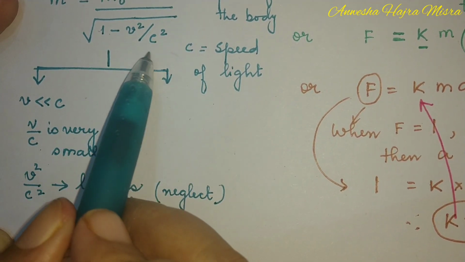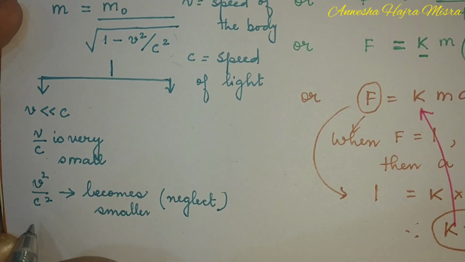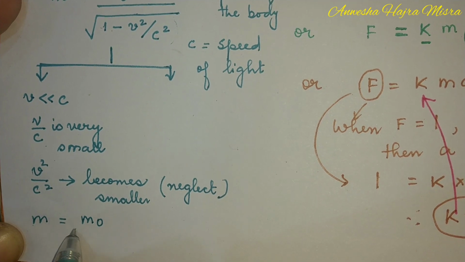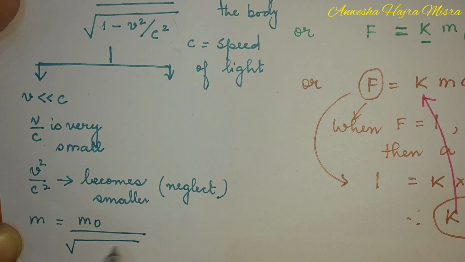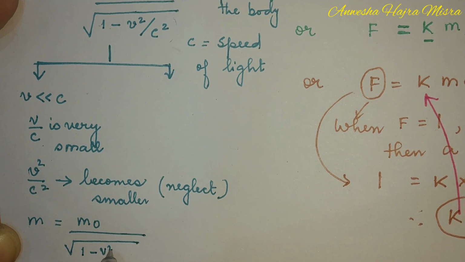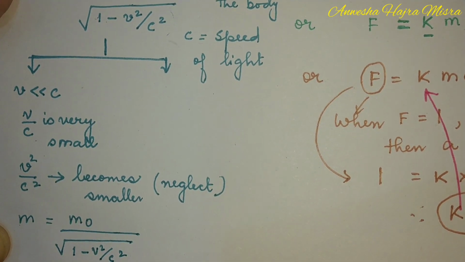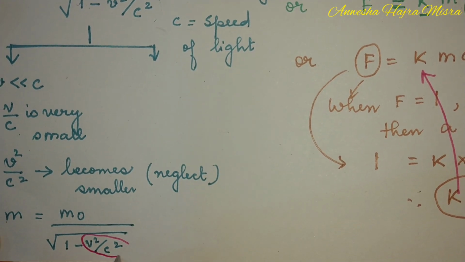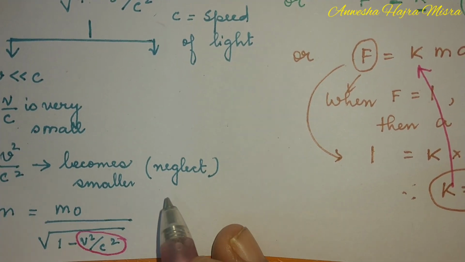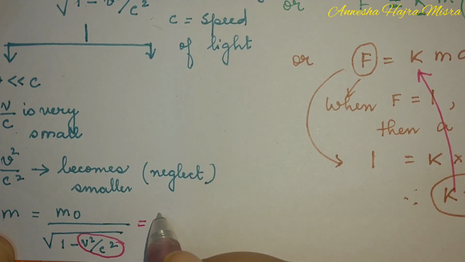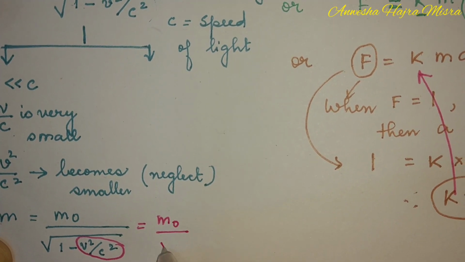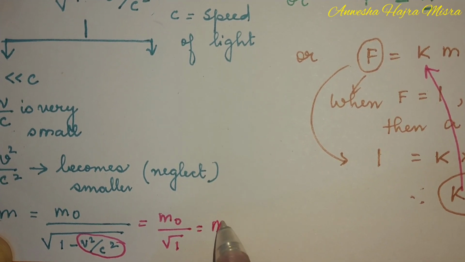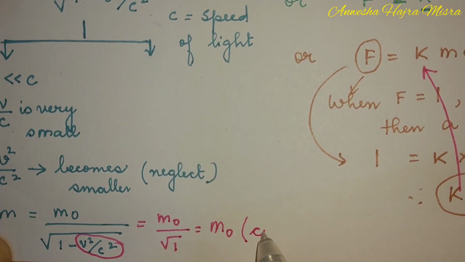Now I can neglect this term. So what is my mass now? Mass was m naught divided by root over 1 minus v squared by c squared. Now the v squared by c squared term is very small, so I can neglect it. So what is my mass now? M naught by root 1. What is root 1? 1. So that is m naught, which is constant.